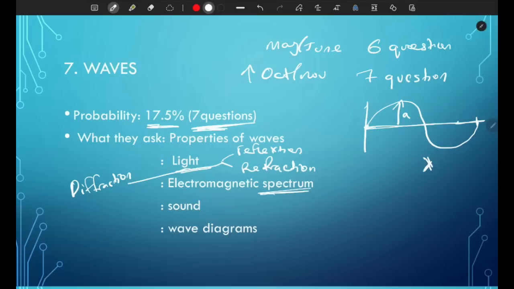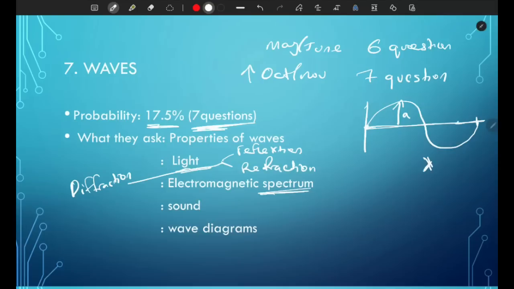The next one is the electromagnetic spectrum. There are different waves in the electromagnetic spectrum, and I will list them below. You also have to know the trend in wavelength and the trend in frequency.